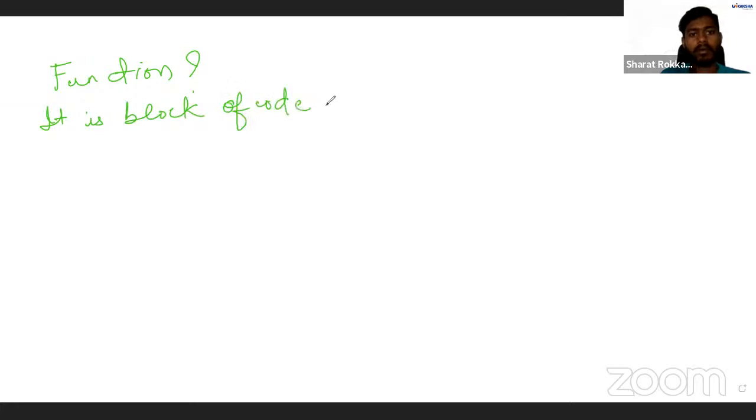Just let me remove this. So let's come again. So what's a function now? A function is a block of code that needs to be executed for a specific operation.